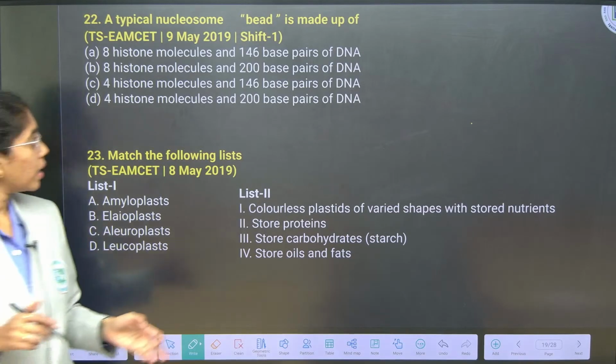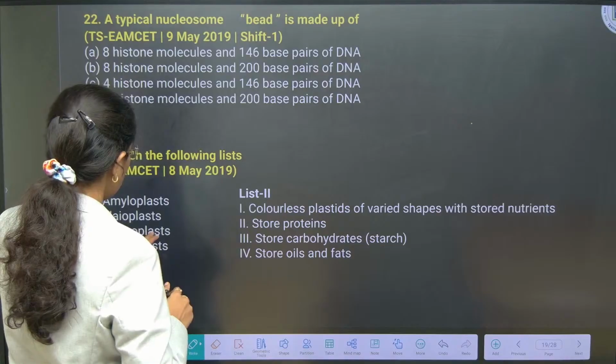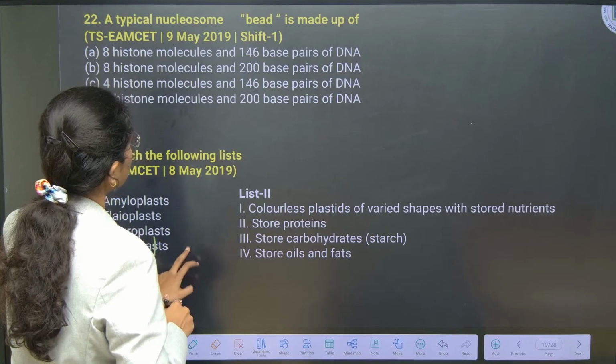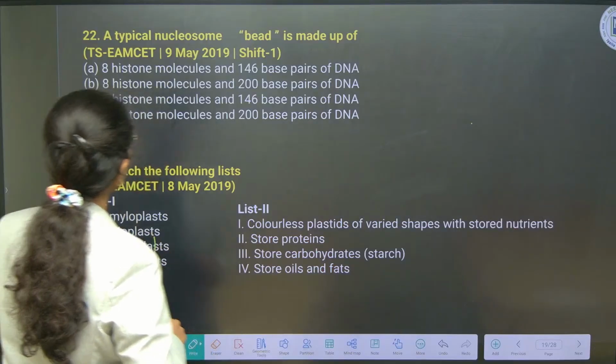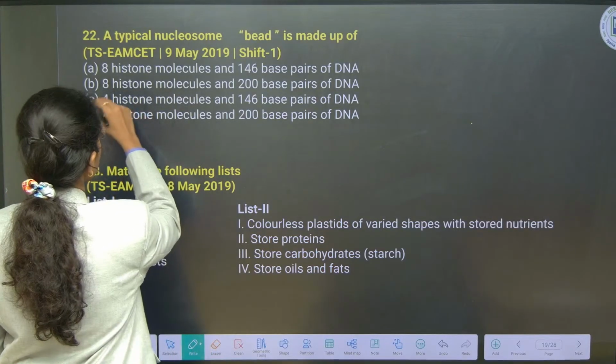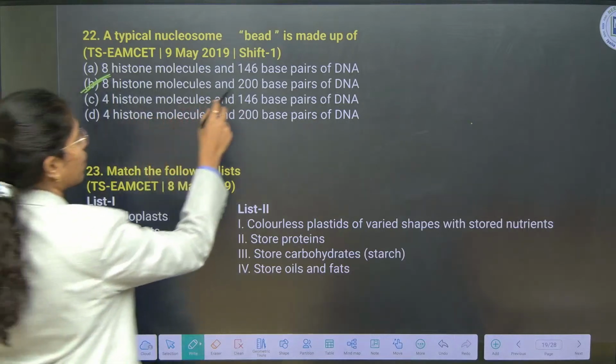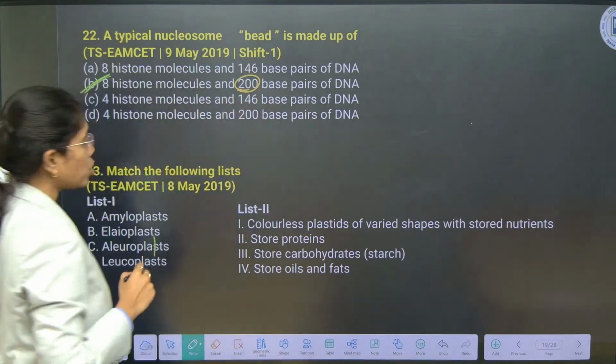Okay, here we go. A typical nucleosome bead, one bead in the nucleosome is made up of what? 8 histone molecules, which is a histone octamer, and 200 base pairs, which is option B.